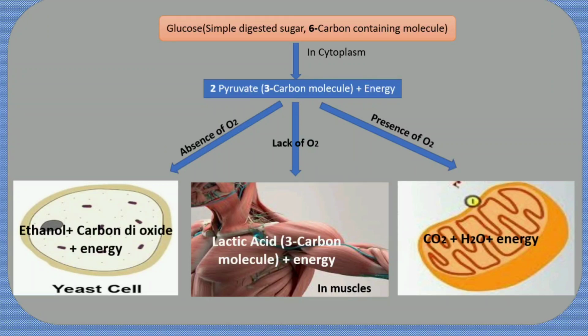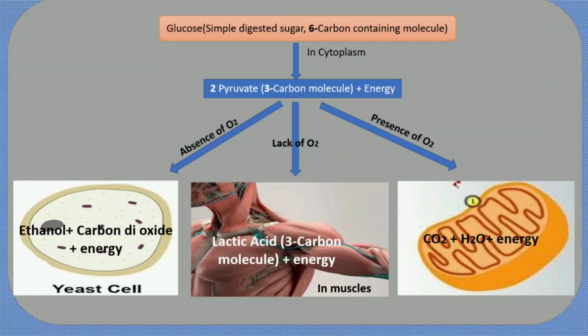Whenever glucose breaks down, that means it is a catabolic process, and during a catabolic process, energy is released. So during glycolysis in the cytoplasm, glucose breaks down into 2 pyruvate and energy is released. This pyruvate, depending on the presence or absence of oxygen, further gives rise to a particular type of product.